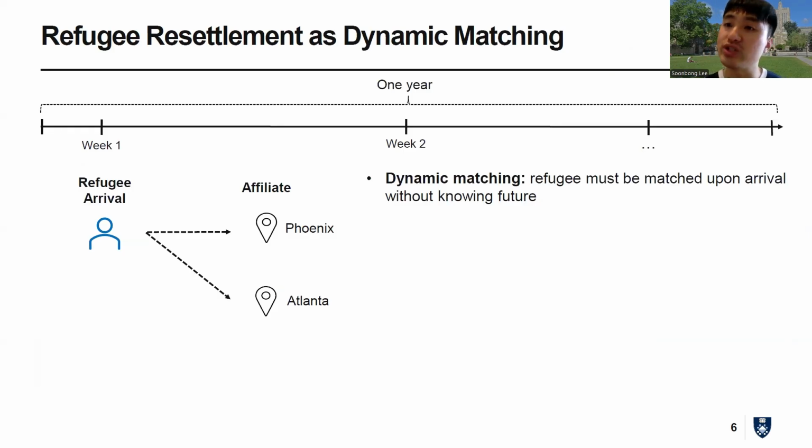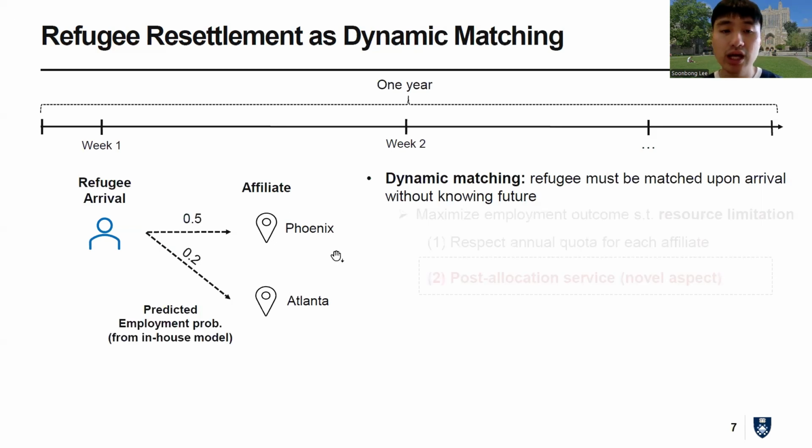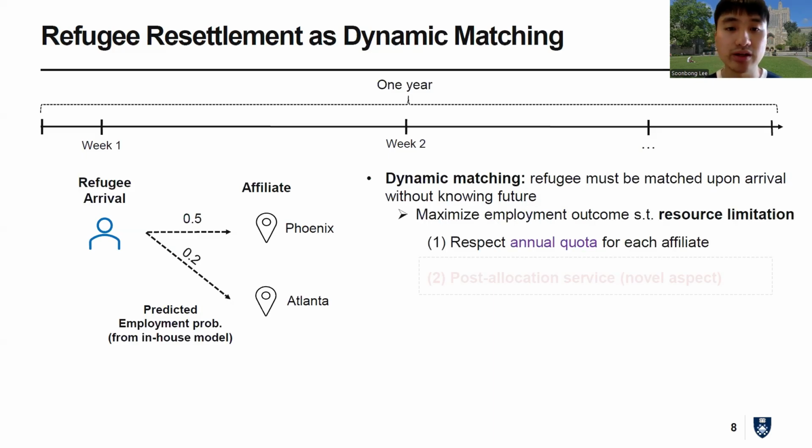So whenever a refugee arrives, the resettlement agency must immediately match this refugee to one of the location affiliates without knowing the future. Now, before they make match decisions, our partner agency has already built an in-house machine learning model that can reasonably predict the pairwise employment probabilities, and they can use these probabilities to make a match decision.